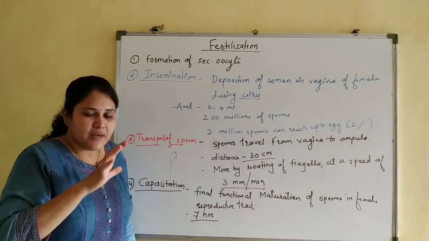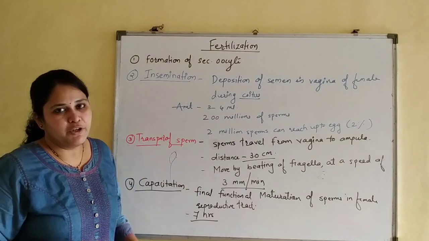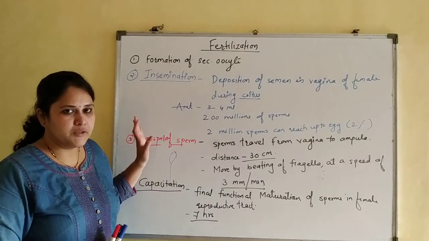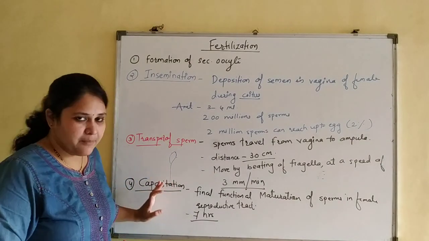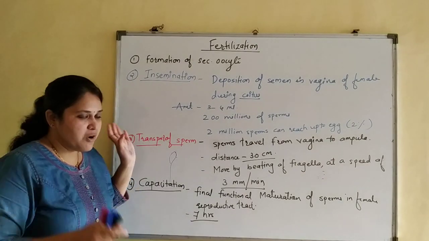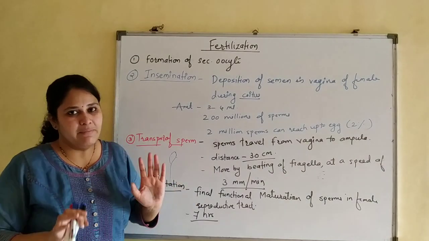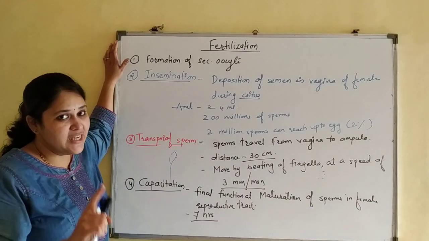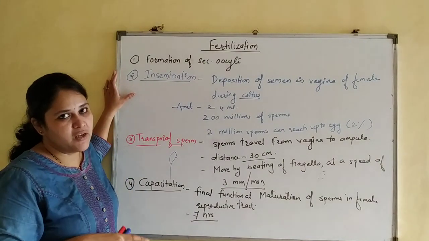Without that, sperms will not attain the final functional maturity, and will not be able to fertilize the egg cell. Before the actual mixing of chromosomes, these events take place, and then we will study the rest of the events. Till the sperm and egg have not met, these events take place before they meet each other. What is the first? That is the formation as well as release of the secondary oocyte, then insemination, during which sperms are deposited in the female reproductive tract.